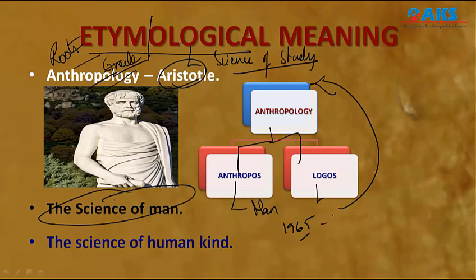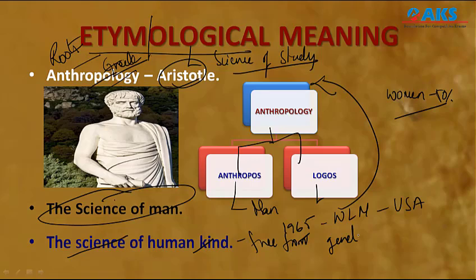But in 1965, when the women's liberation movement was at its height in the USA, the speakers of the movement criticized that anthropology is a study of man but not women, when women constitute 50% of the world population. Then anthropologists revised the meaning of anthropology, and now they have named it the science of study of humankind, making it free from gender bias. So this is how the meaning of anthropology is derived.